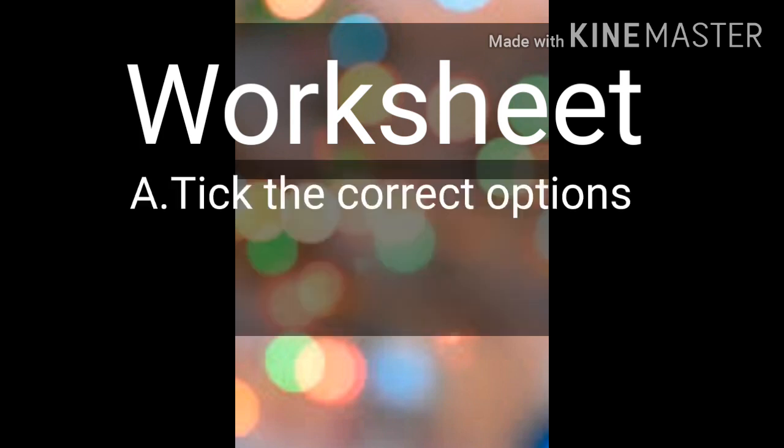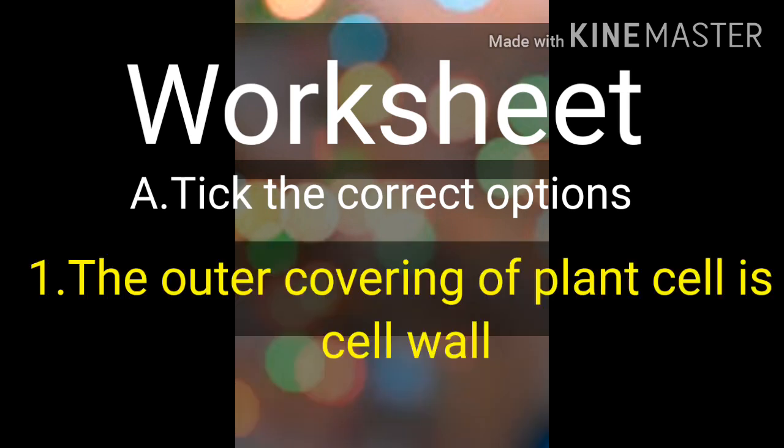Now worksheet. A. Tick the correct options. Let us start. So the first is, the outer covering of plant cell is cell wall.